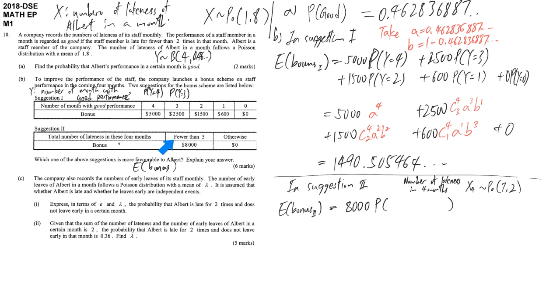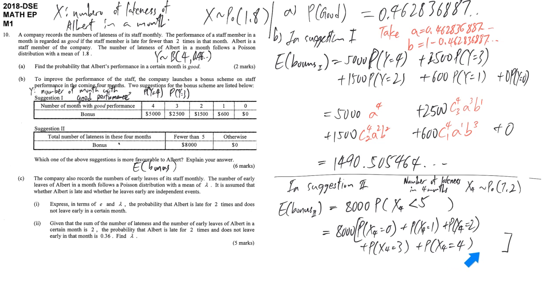Therefore, the criterion here is x4 less than 5, while the calculations are really similar. You better separate the terms, make your hand busier than your brain. And before you finish it, make sure you double check once again. Should we include the case that x4 equals 5? We do not include that here because we say fewer than 5.